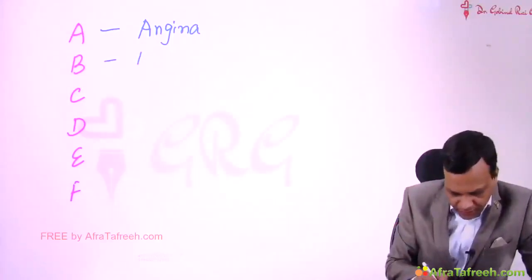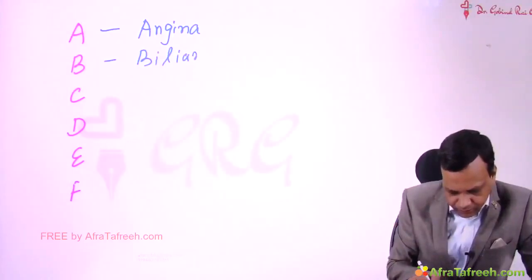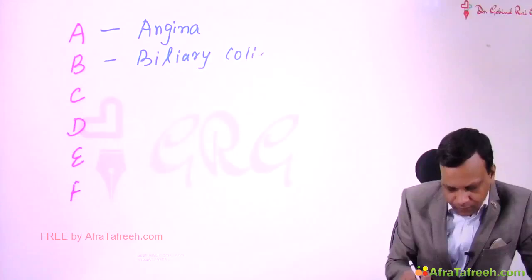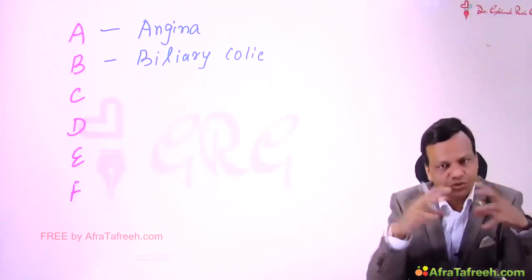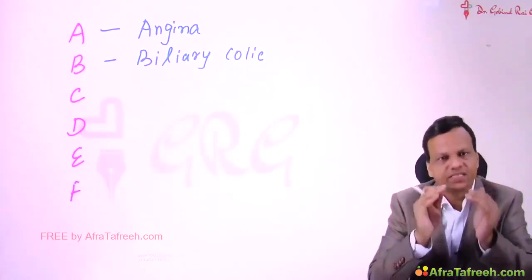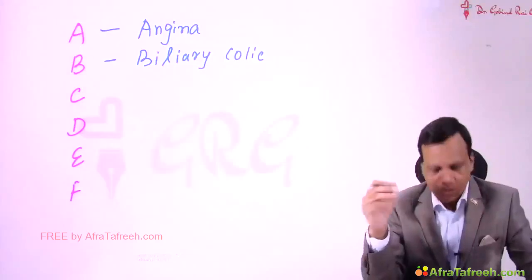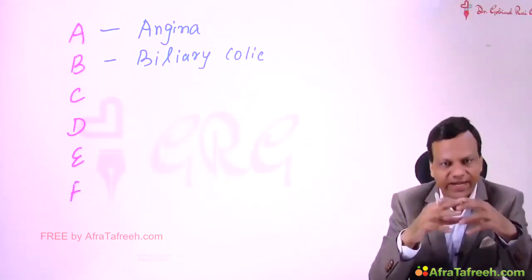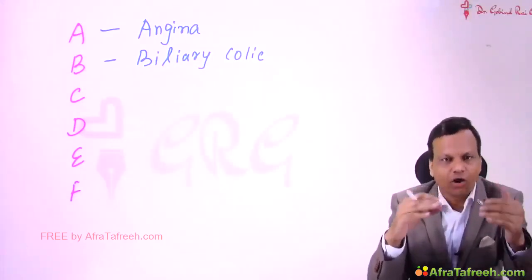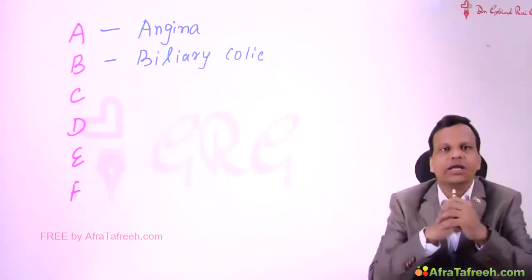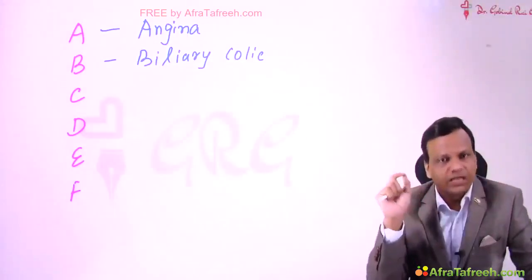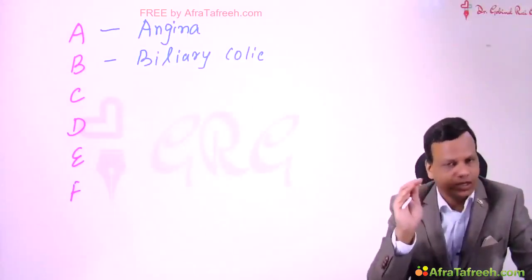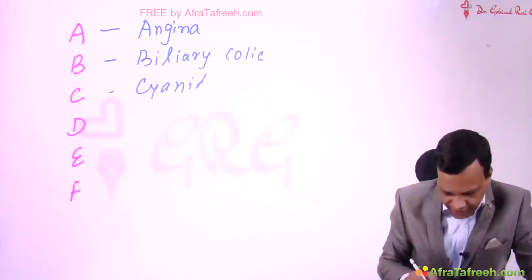Then B for biliary colic. Remember, nitrates cause smooth muscle relaxation. They not only cause vasodilation, but they also relax smooth muscle at other places. So by relaxing the smooth muscle of the bile duct, they are useful in biliary colic. But be very careful: clinically, it has been found that nitrates are not effective in renal colic. They are used in biliary colic. Then C for cyanide poisoning.